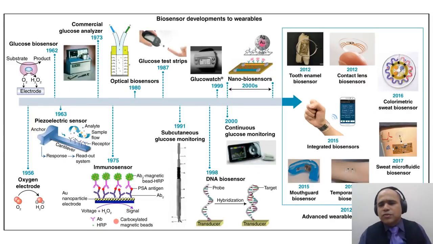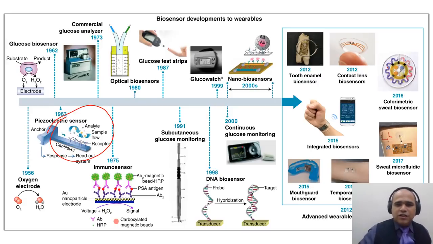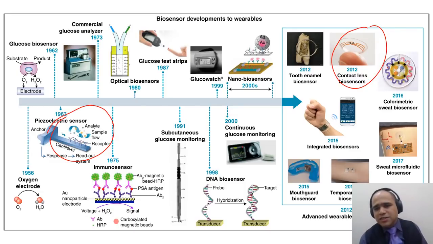There are huge applications of biosensors, and I could take 1 hour to explain this entire slide in detail, but now I am just running through it. One simple application is a cantilever to which some antibodies or receptors are connected, and whenever they attach to the sensing element, the cantilever bends and changes the resistance. Or it could be a very interesting lens with a biosensor that can measure your sugar levels. There could be a tooth sensor that you connect and it can measure the enamel.